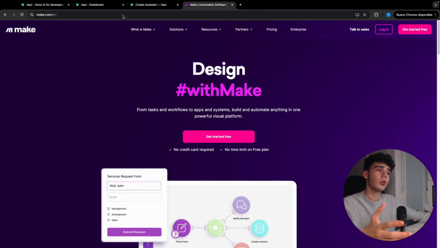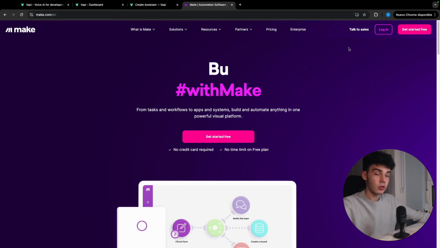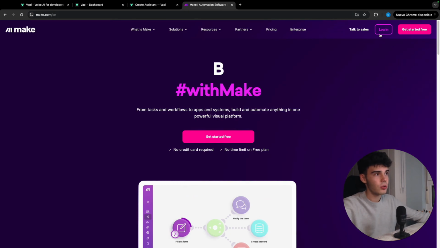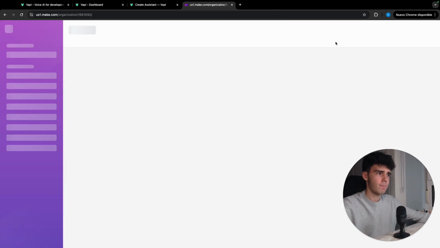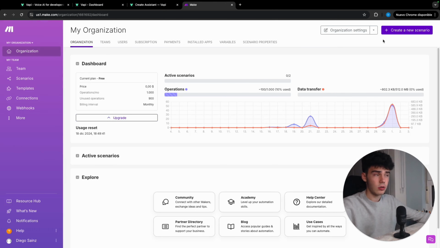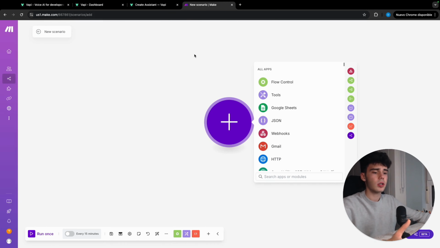Let's go. Here we are in Make, which we are going to use to create both scenarios, as we are going to be using two today, one to send and another to receive. Let's log in. And once here, we are going to create a new scenario. We are first going to create the receiving one, as we want to include the server URL there. So let's call it receive call calling, to differentiate it from the sending one.